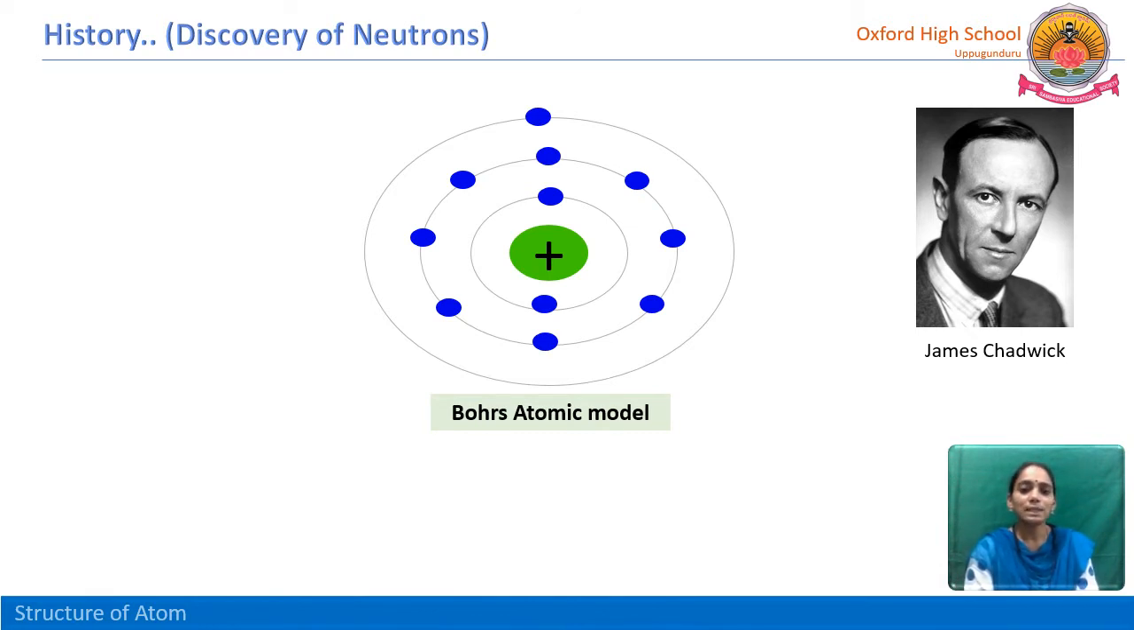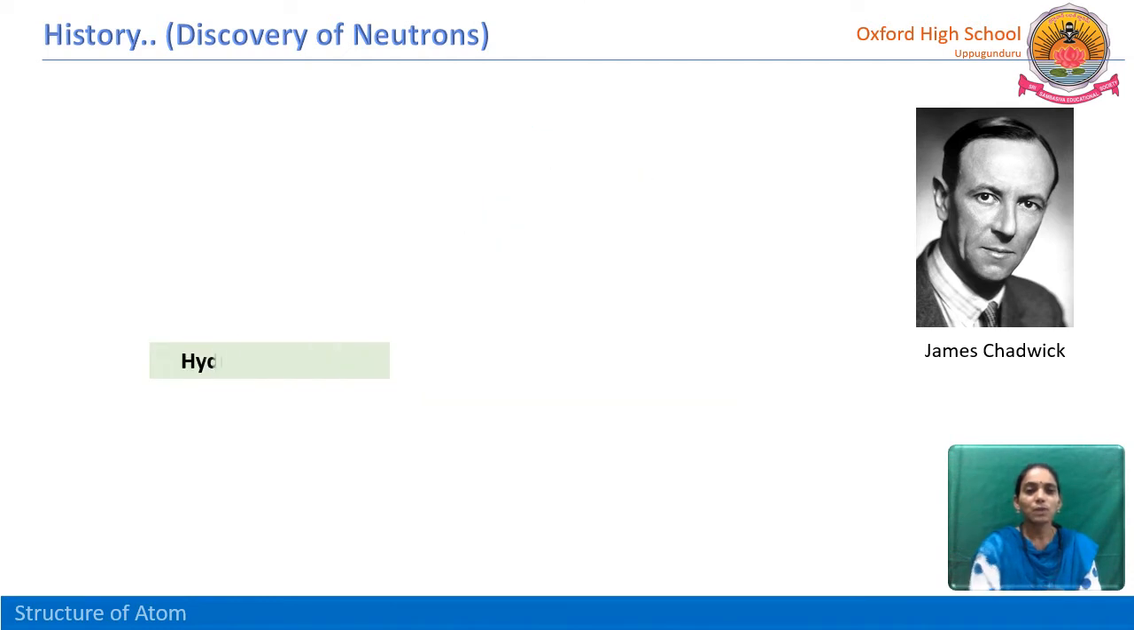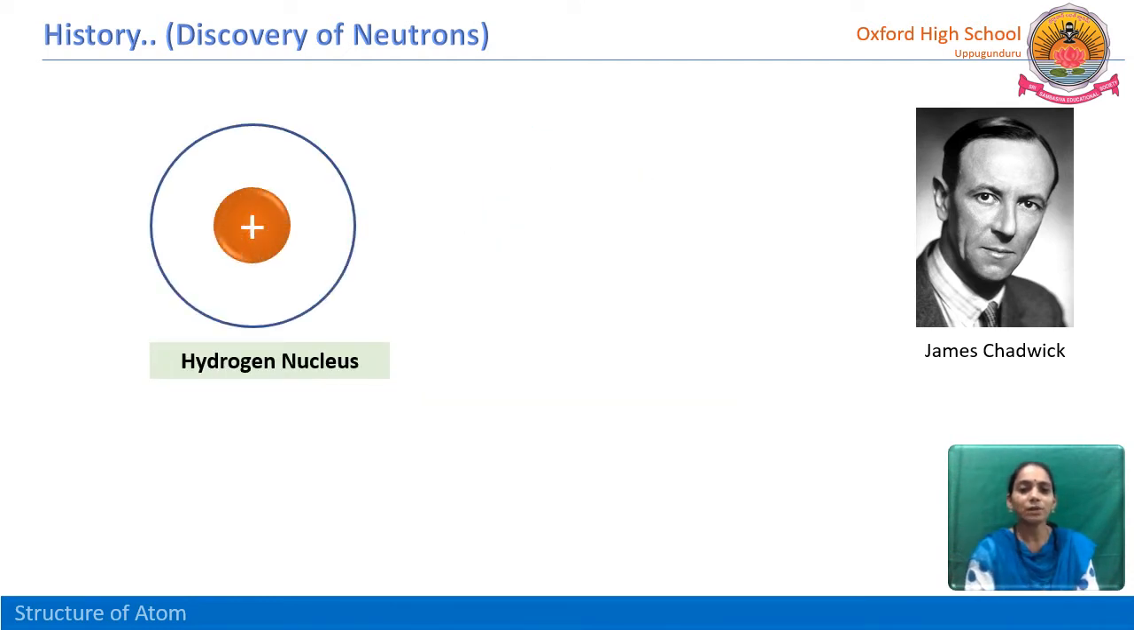So the mass of the atom is totally located at the center, in the nucleus. So we can say that the mass of any atom depends on the nucleus. So the experiments went on, and James Chadwick compared the two nuclei of hydrogen and helium.